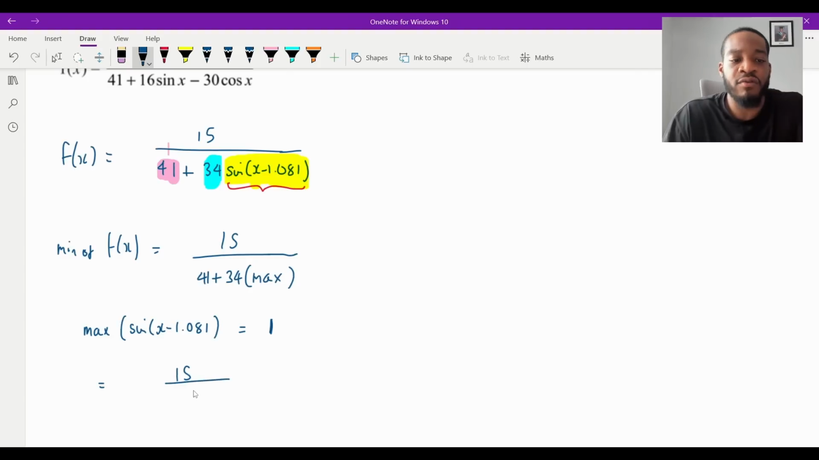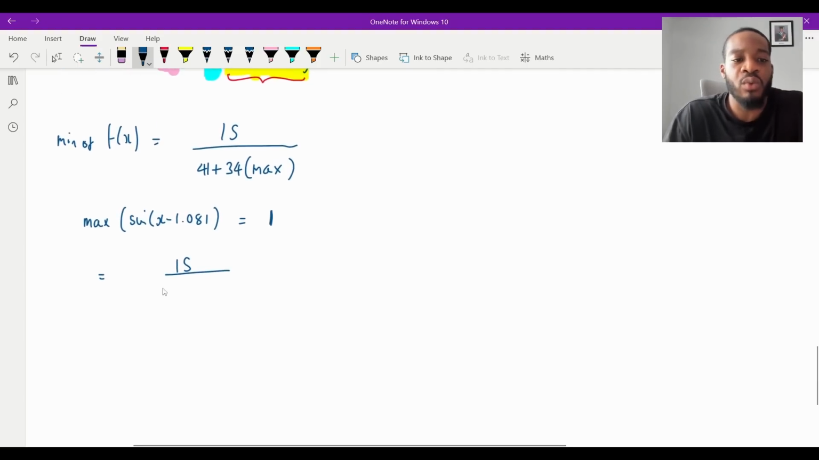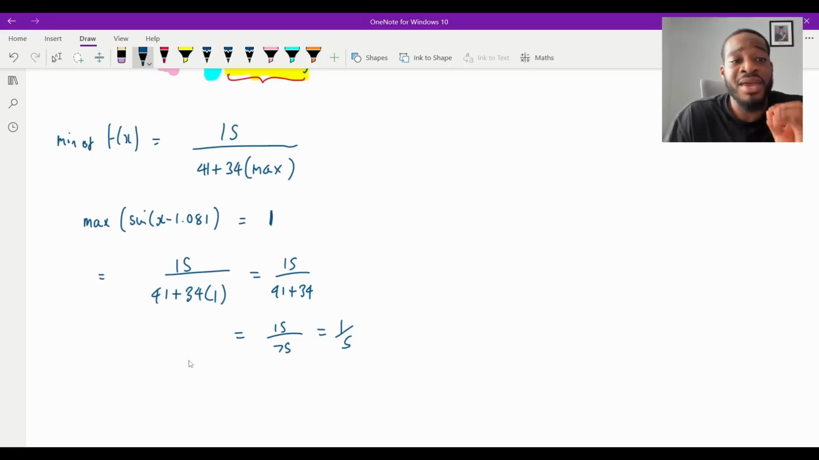So it's going to be 15 over 41 plus 34 times by 1, which is just 15 over 41 plus 34. And that is just 15 over 75, which is a fifth. So therefore, the minimum of f is 1/5. I'm going to just write it here: min of f of x is equal to 1/5.